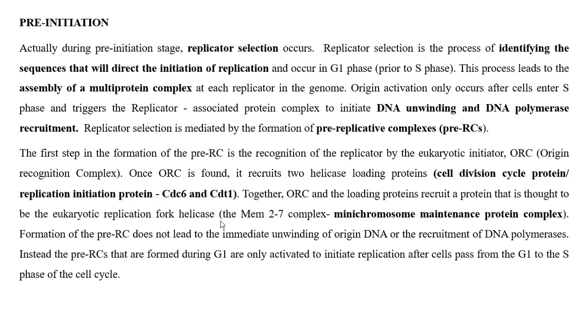Pre-initiation. In eukaryotes, the origin of replication is called ORC, where assembly of helicase, DNA polymerase, SSB, topoisomerase, gyrase starts the initiation. But here the pre-initiation is replicator selection, the process of identifying the sequence that will direct the initiation of replication.